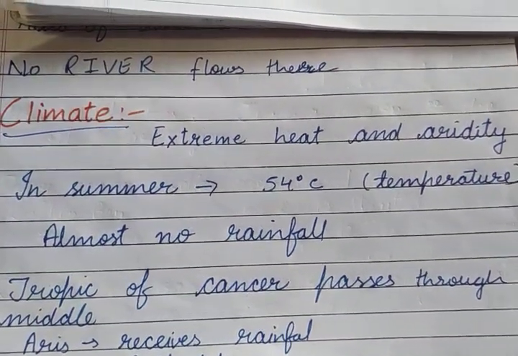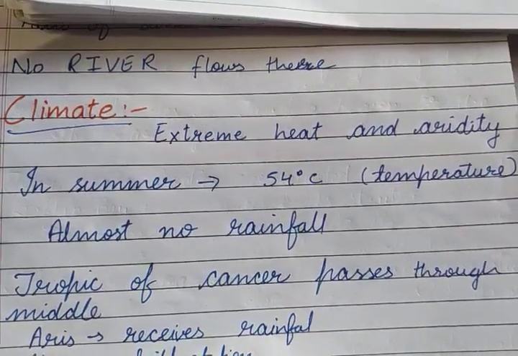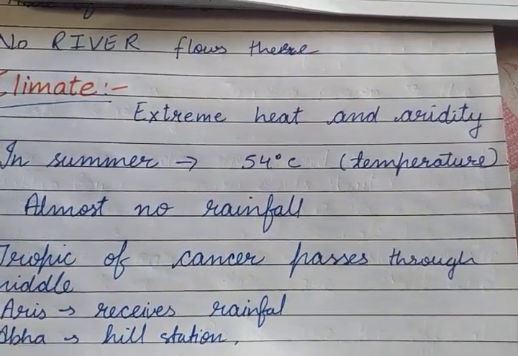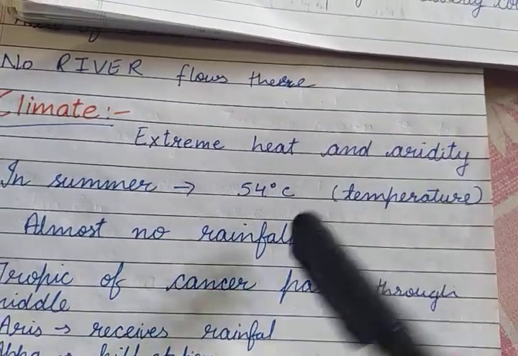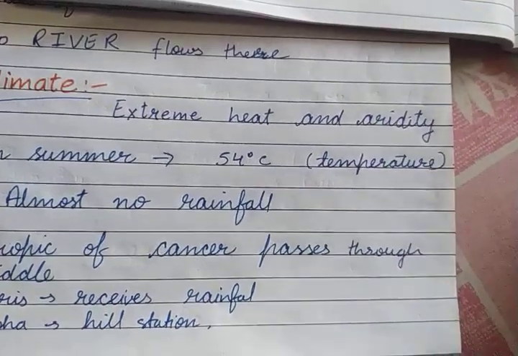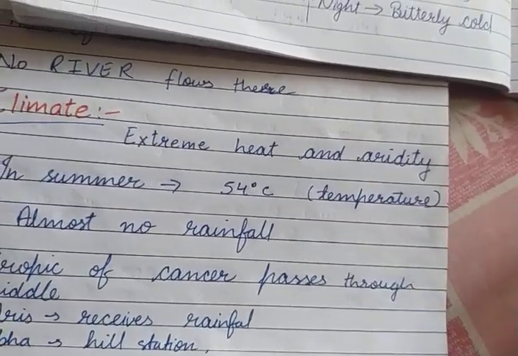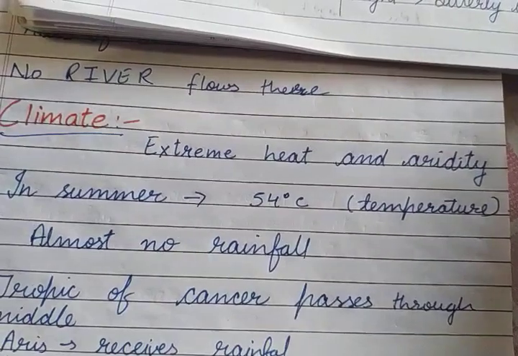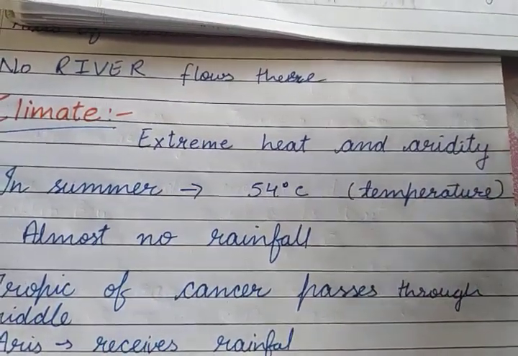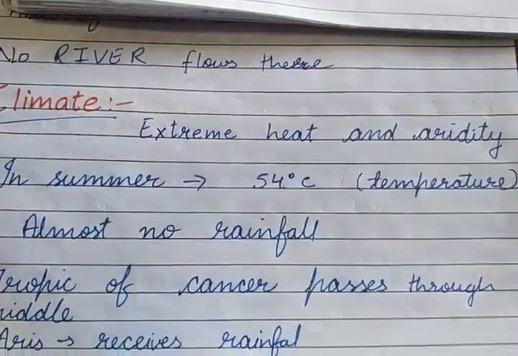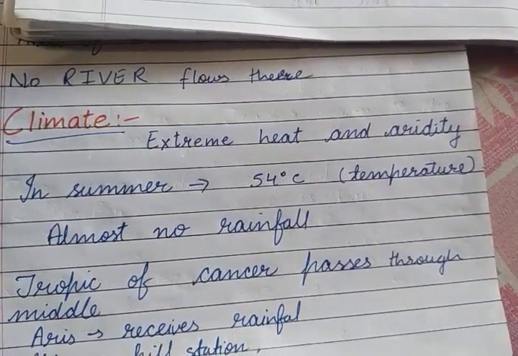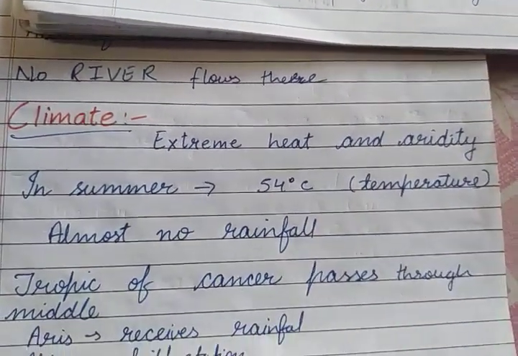So the climate of Saudi Arabia is extremely hot and arid. Okay, what is the meaning of heat and aridity? You all know the meaning of heat, and aridity means that there is less water, so less growth of plants. Okay, no rainfall. So this is the meaning of aridity, matlab banjar. Okay, so there is no rainfall, no water available, and no plants grow there. Very few plants, a very arid place means banjar. Okay, so extremely hot and arid.